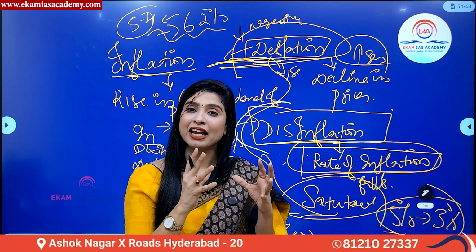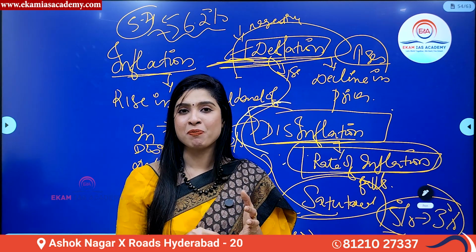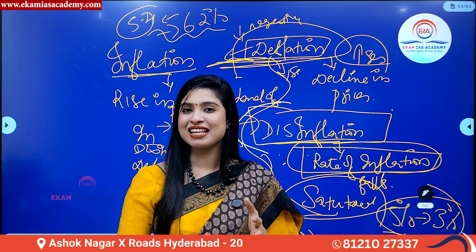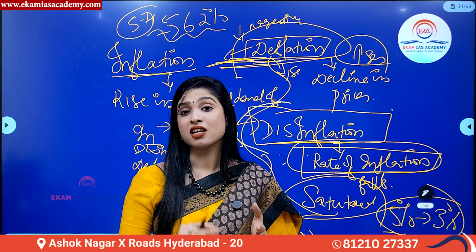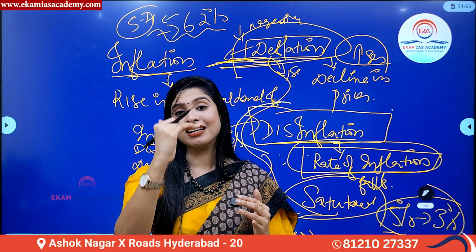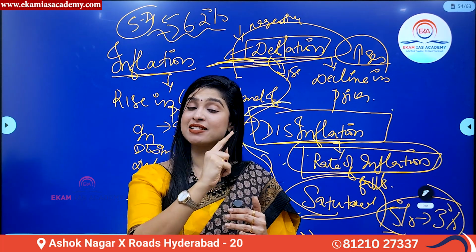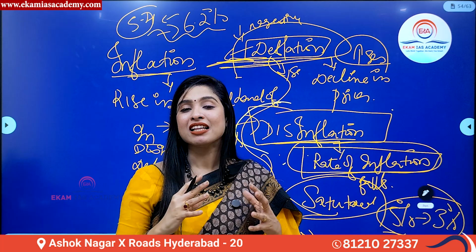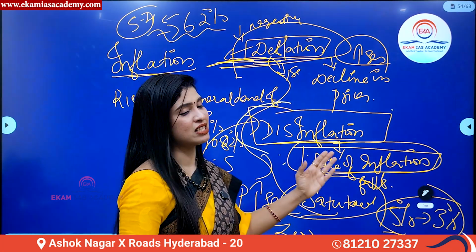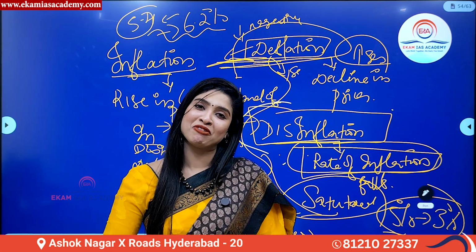So to sum up, what is inflation? A continuous or persistent rise in the general price level. What is deflation? A decline in the general price level, or when the price decreases. What is disinflation? When the rate of inflation falls or declines over a period of time, but price rises are still taking place. This is what you should know with regard to these three concepts. I hope it is crystal clear for all of you in a very simplified way.